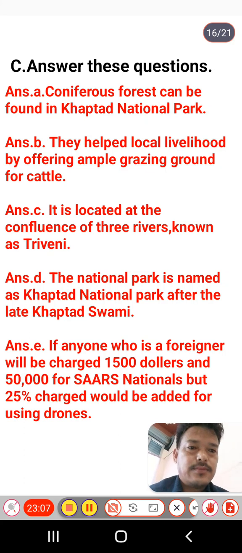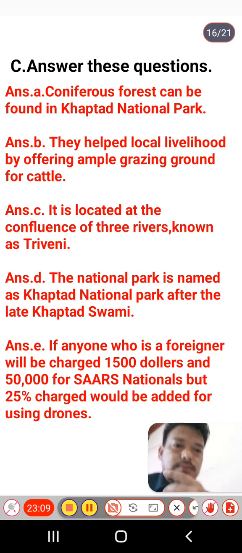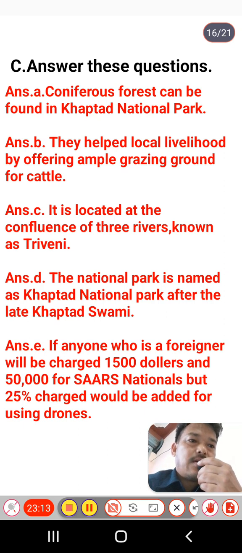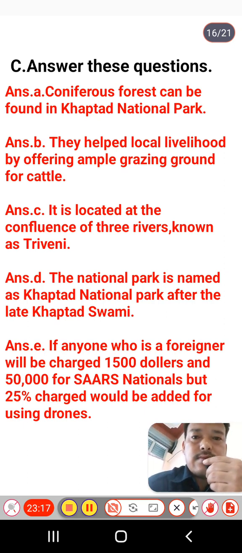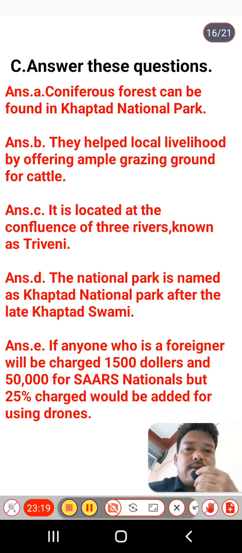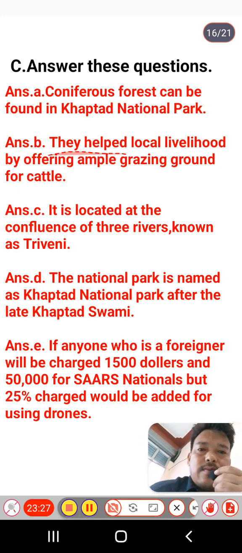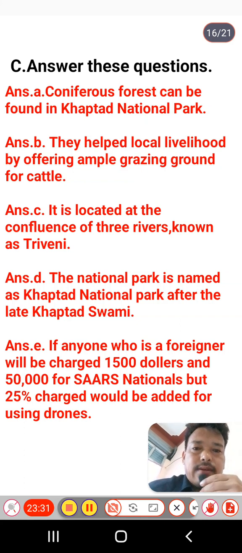Now the first question we have is: what type of forest can be found in Khaptar National Park? So here is the answer: coniferous forest can be found in Khaptar National Park. B number: how has the park supported local people around the national park? It supports local livelihood by offering ample grazing ground for the cattle.